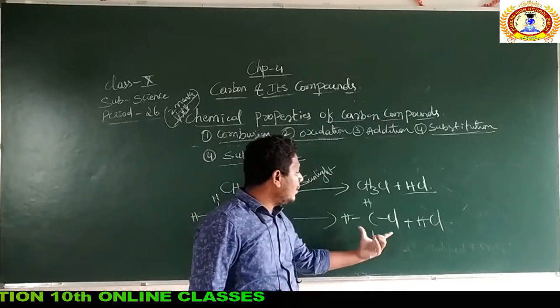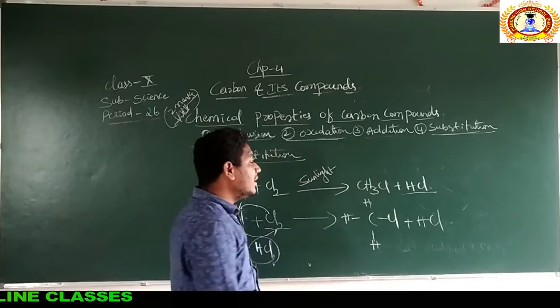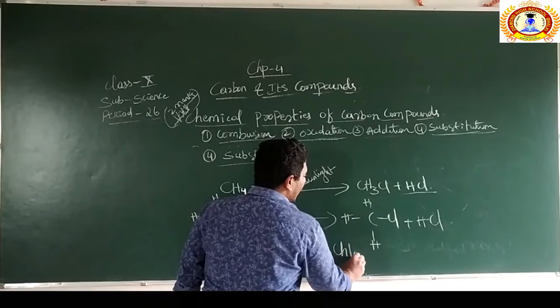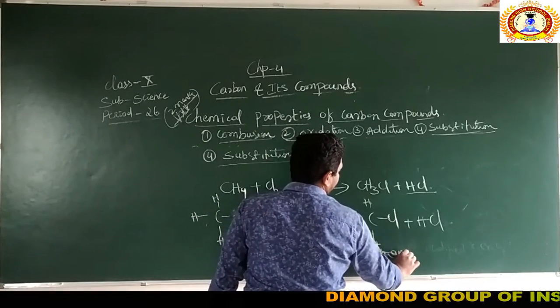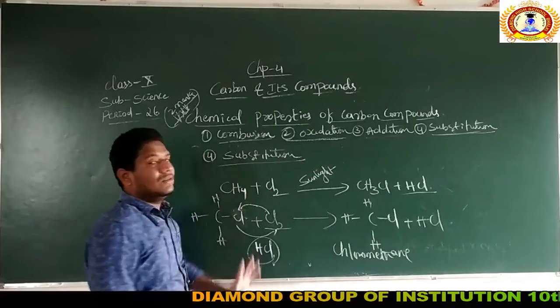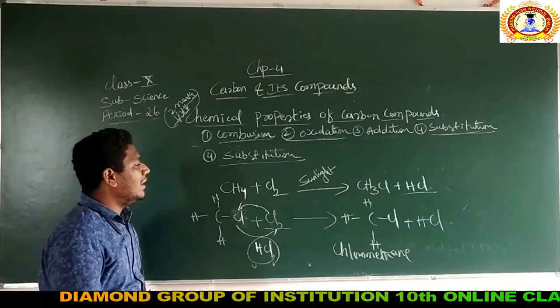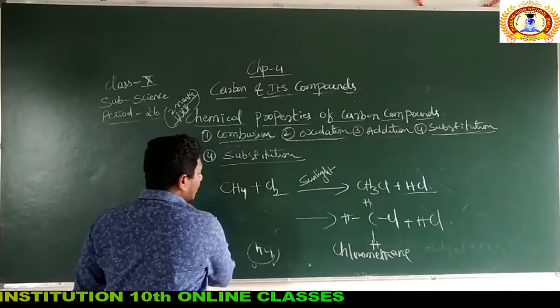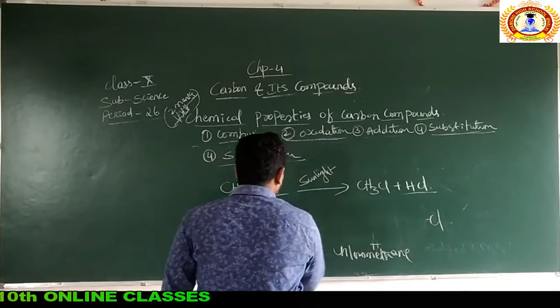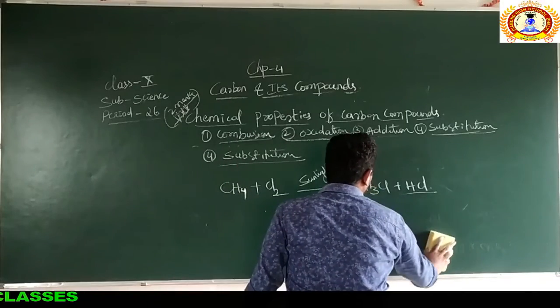So what is the name of this compound? The name of this compound is, this is the chlorine, means this is chloromethane. This is methane, this is chlorine. So this type of reaction is called a substitution reaction. So no need to represent all these things. I showed these all only to make you understand the concept.